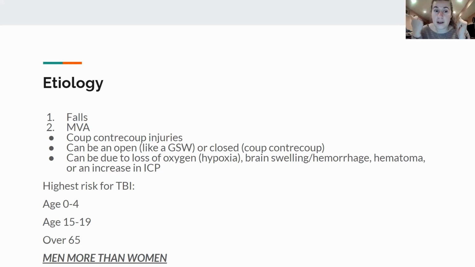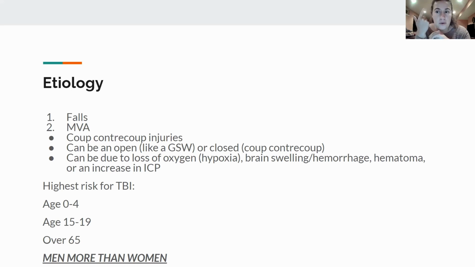It could be like a boxing accident too, and they hit the side of their brain, then it hits the other side and goes back, or like football or something like that. All those fall under the coup contrecoup injury. So again, motor vehicle accidents, super common. MVAs are going to be a common cause of a lot of neuro things, such as spinal cord injuries, as well as TBIs. So the traumatic brain injury can either be an open injury.